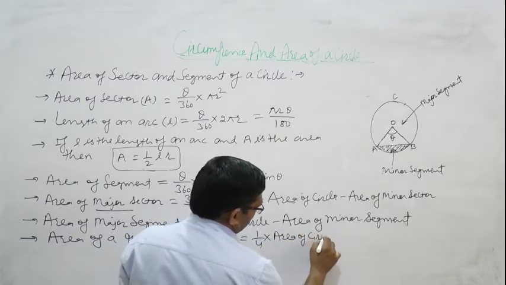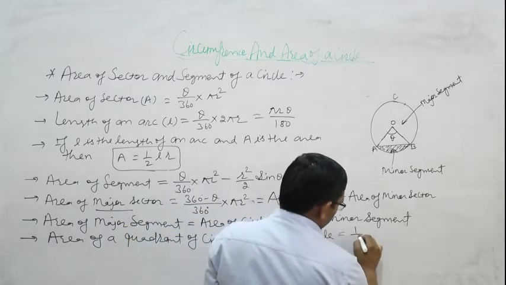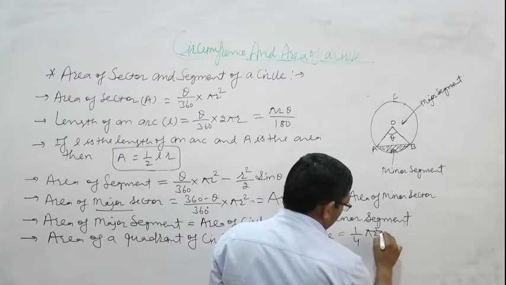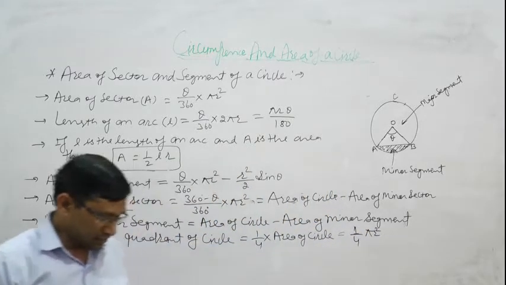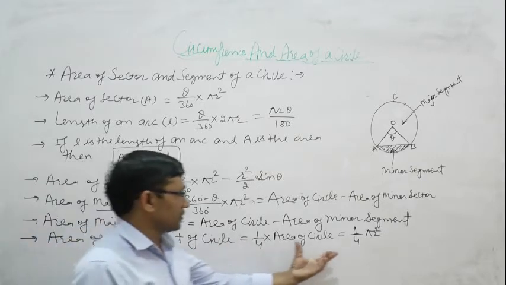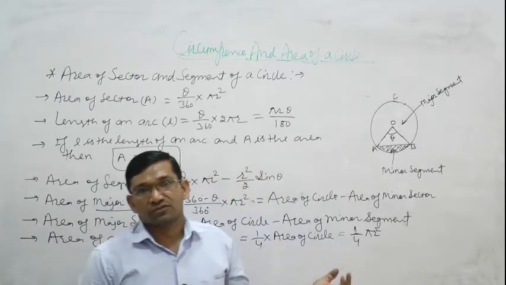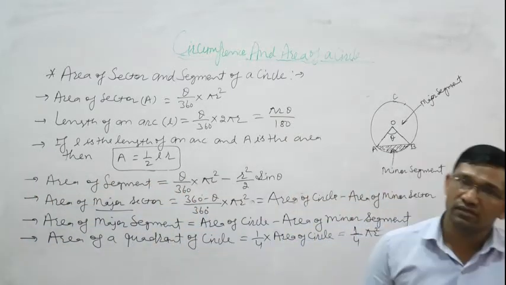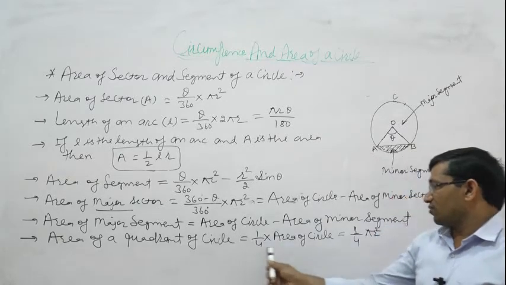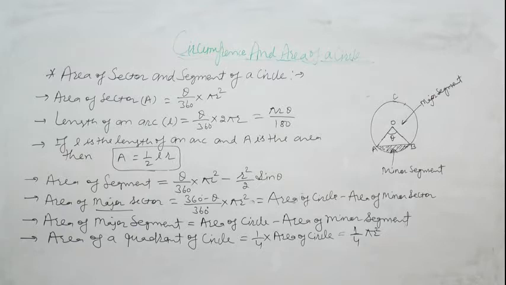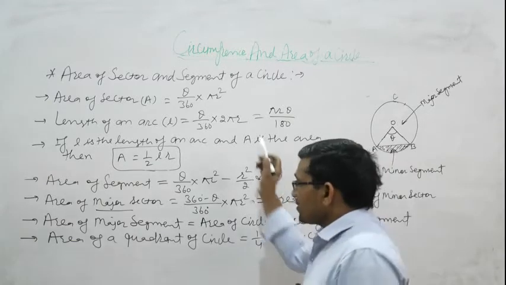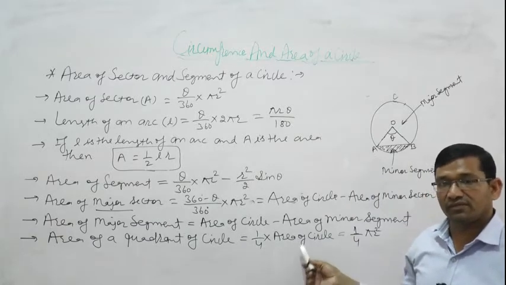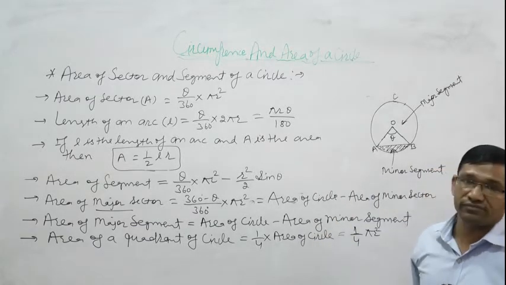So we can also say that 1/4 pi r square. Area of a quadrant of circle is 1/4 pi r square. So for finding quadrant of a circle, first you find out area of circle, then divide by 4. So these all formulas are important, and by using these formulas we solve questions.